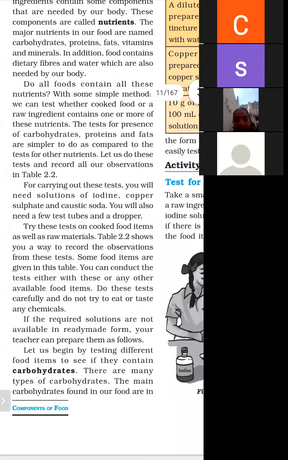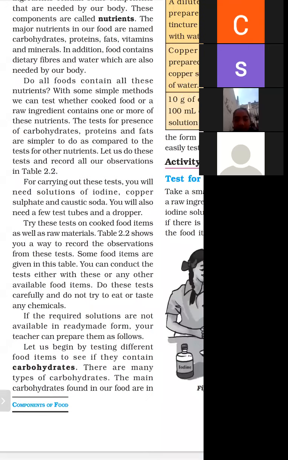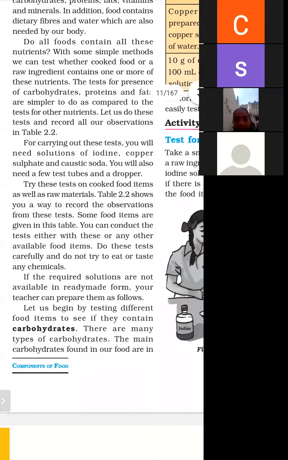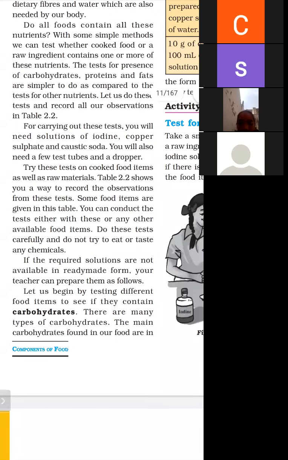We will also need a test tube and some droppers. Try these tests on the cooked food item as well as raw material. Table 2.2 shows you a way to record the observations from this task. Some food items are given in the table. You can conduct the test either with these or any other available food item.